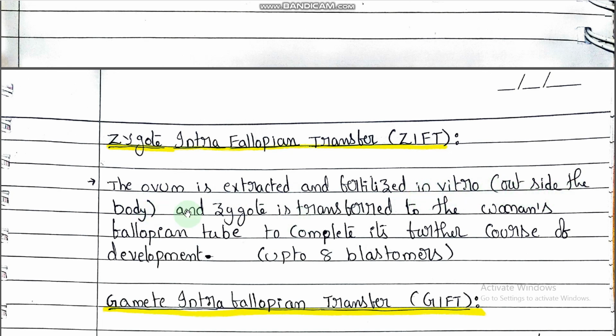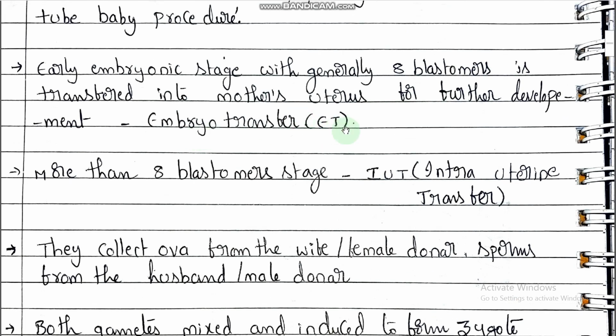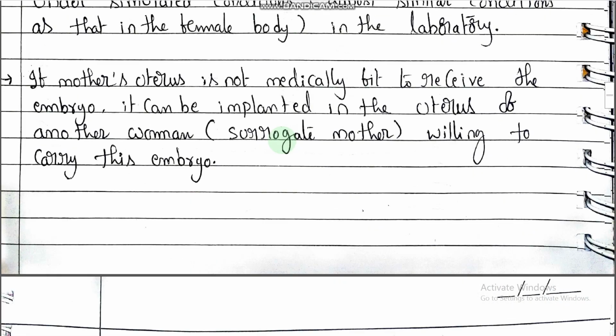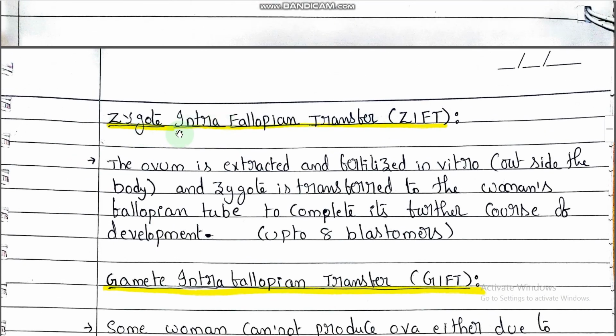in vitro, that is outside the body, and the zygote is transferred to the woman's fallopian tube to complete its further course of development up to 8 blastomeres. Here we discussed embryo transfer up to 8 blastomeres. This embryo transfer only is nothing but ZIFT. You understood or not, right? Whenever in IVF, in vitro fertilization, an embryo of up to 8 blastomeres is transferred, that is called ZIFT, zygote intrafallopian transfer. When an embryo of more than 8 blastomeres is transferred, that is called IUT, intrauterine transfer, right?